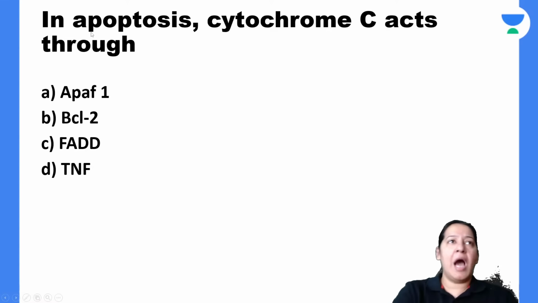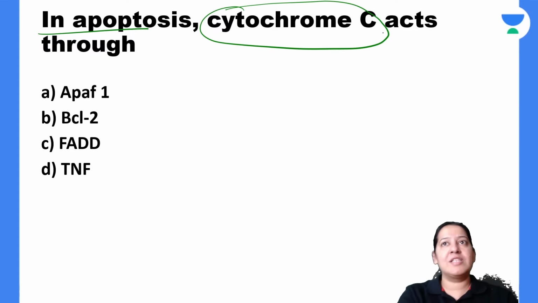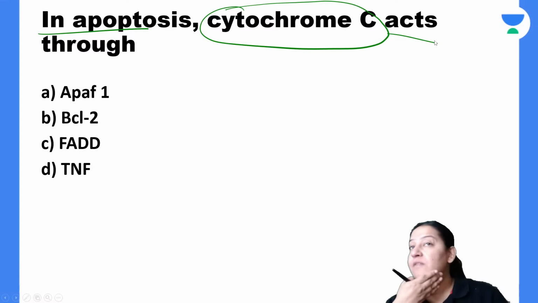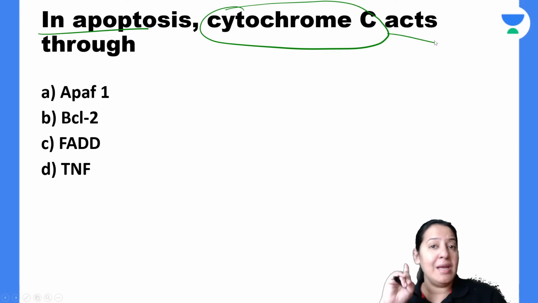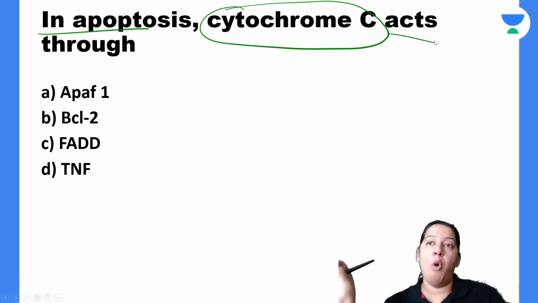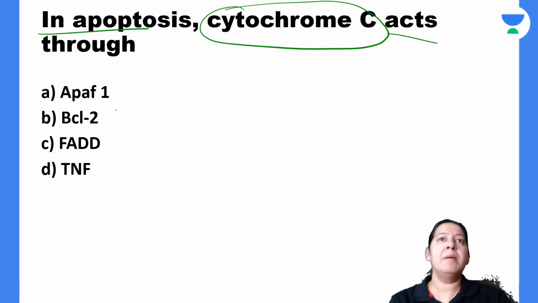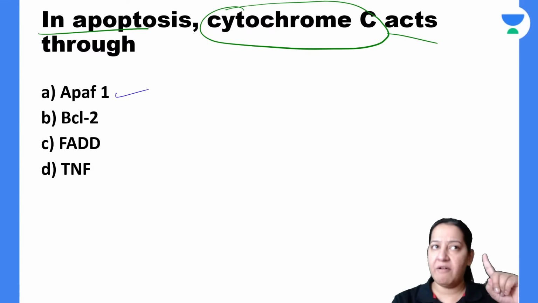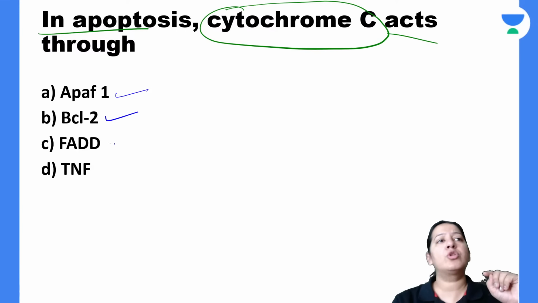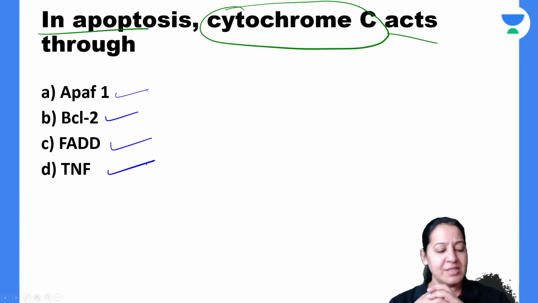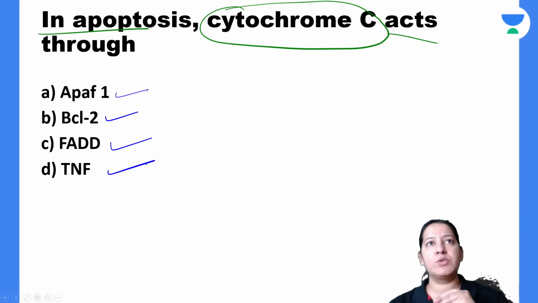Everyone try this. In apoptosis, cytochrome C, after coming into the cytoplasm, acts through what? What is the mechanism of action of cytochrome C in the intrinsic pathway? Once it leaks out into the cytoplasm, what does it do? Does it show its action through APAF1, BCL2, FADD, or TNF? Please write down in the chat box. What is your answer?